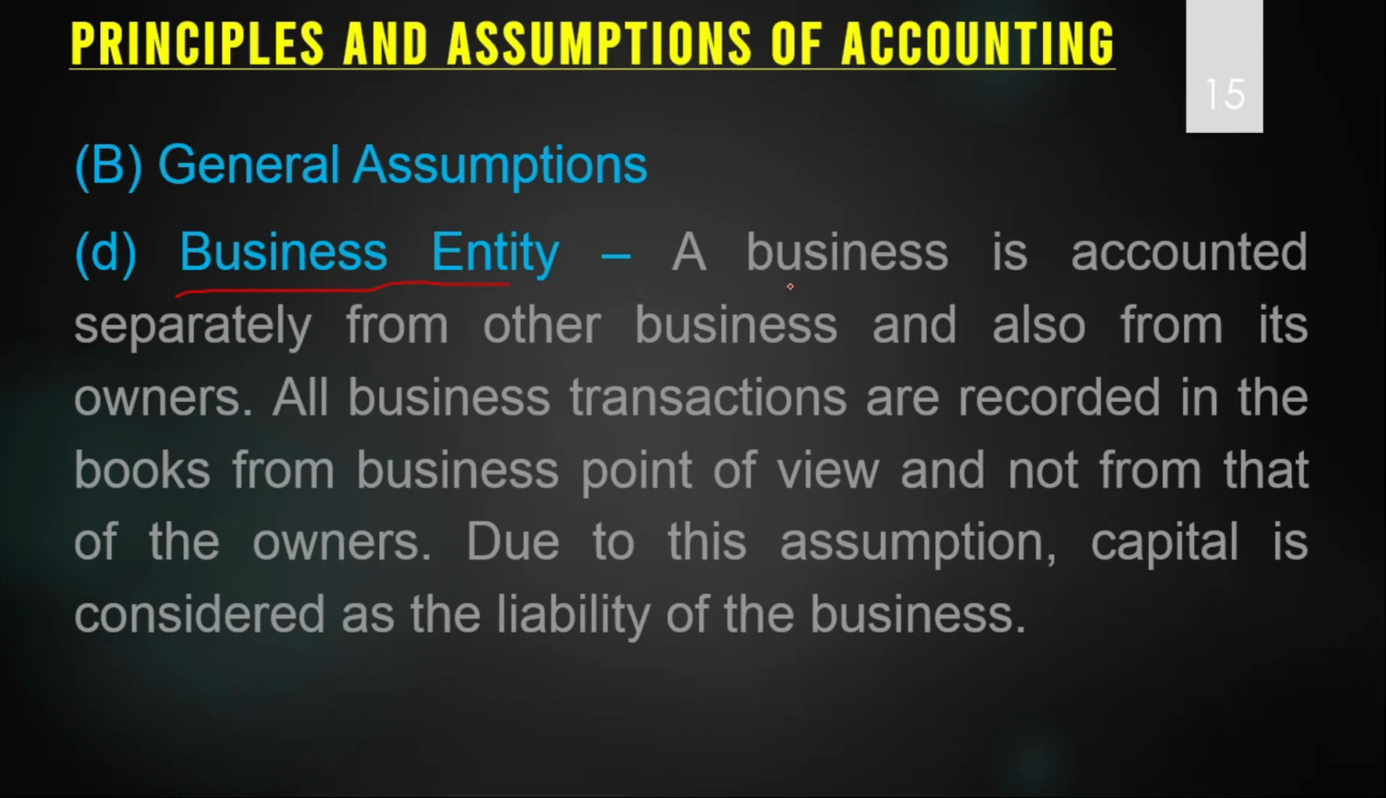According to this assumption, a business is accounted separately from other businesses and it is also separate from its owners. So owners and business are two different things. This is the owner and this is his business. So the owner should not be mixed with the business. That is why the amount invested into the business is considered as the liability of the business. If any amount is invested by the owner, that will become a liability. So capital is the liability of the business.